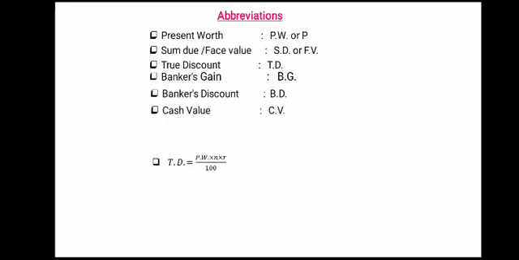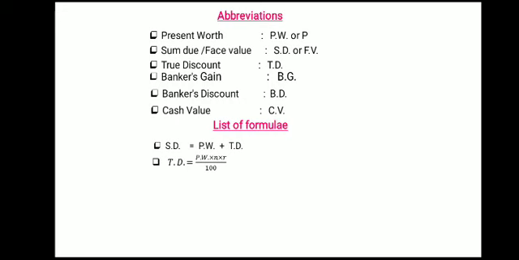Now we will see the list of formulas that we are going to require. This is a summary of all the things that we have studied. The first is sum due. First formula that we saw, what was that? Sum due is equal to present worth plus true discount. Then what was true discount? True discount is present worth into N into R upon 100. N is the number of years, that is the period. R is the rate of interest.